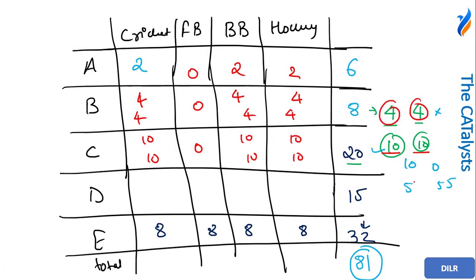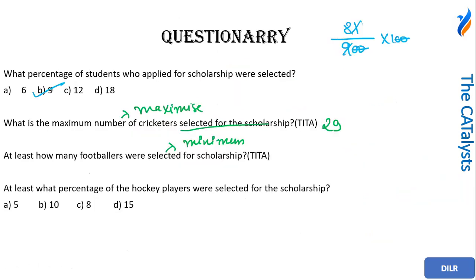Similarly, for 15, since I have to put 3 fives, I can say 1 five could be here, 1 five could be here, and 1 five could be here. So this is again 0. So the minimum number of football players could be 8, since this is the only given constraint to us in the category E. So the correct answer for question number 3 is 8.